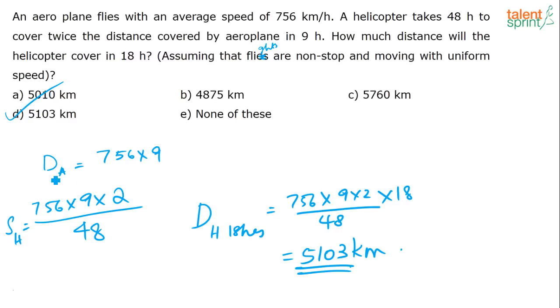So, what is the distance covered by the aeroplane in 9 hours? In 9 hours, the aeroplane covers 756 kilometer into 9, correct? Per hour, that is speed into time. 756 into 9. So, this is the distance covered by the aeroplane in 9 hours. Now, the helicopter is taking 48 hours to cover twice this distance. Correct? Twice this distance means what? 756 into 9 into 2. To cover this distance, the helicopter is taking 48 hours.